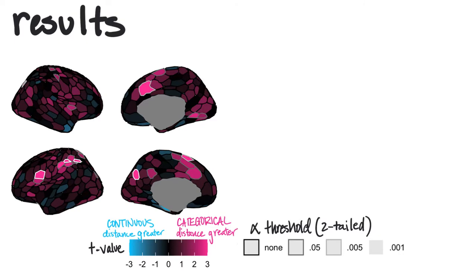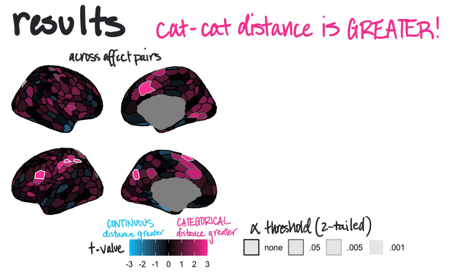We found that the average distance between categorical response bold patterns, that is, between any possible pair of affect patterns that were judged categorically, was greater than the average distance between continuous response bold patterns in the following regions: the left intraparietal sulcus, associated with representations of conceptual distance along a dimension, and bilateral medial prefrontal regions, associated with cognitive control and perhaps representation of affective category knowledge.